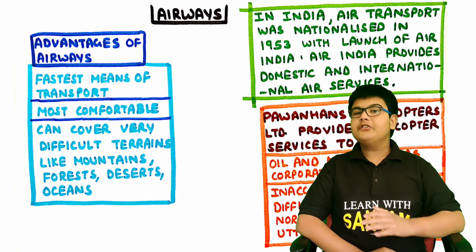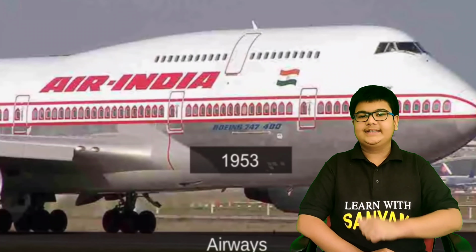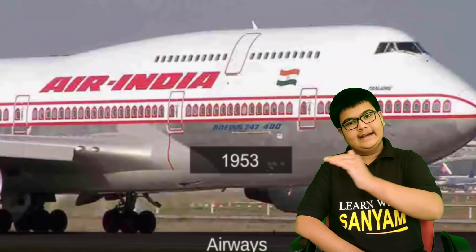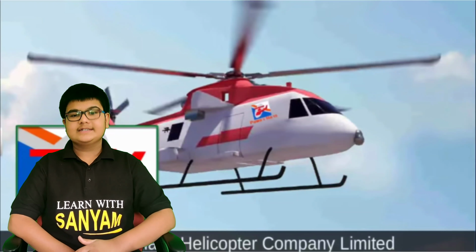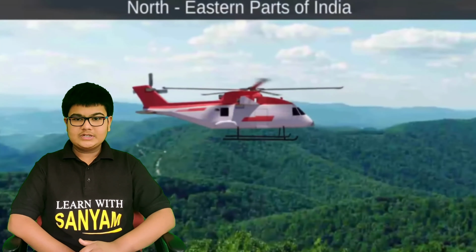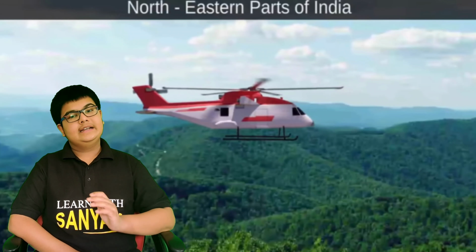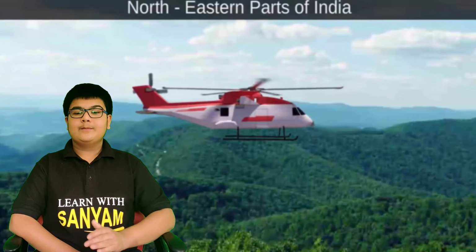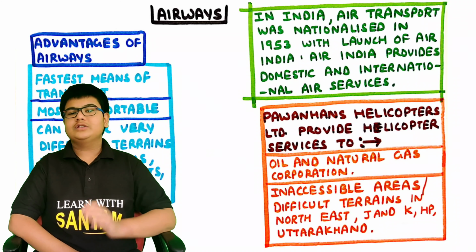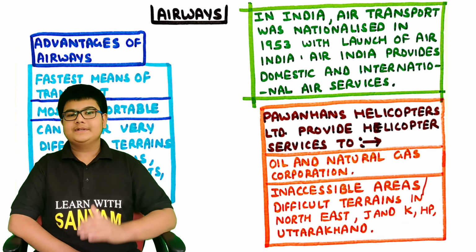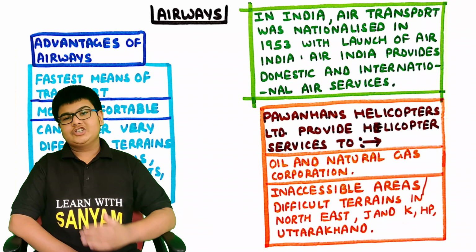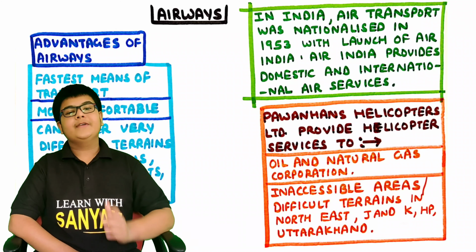In India, air transport was nationalized in 1953 with the launch of Air India. Air India provides domestic and international air services. Pawan Hans Helicopters Limited provides helicopter services to oil and gas corporations, and to inaccessible areas and difficult terrains in the Northeast, Jammu and Kashmir, Himachal Pradesh and Uttarakhand. So these two organizations, Air India and Pawan Hans Helicopters Limited, are responsible for the nationalizing and greater accessibility of air transport in India.